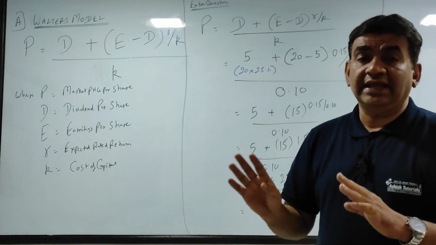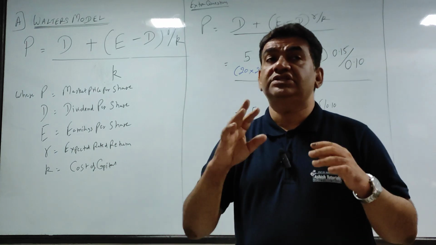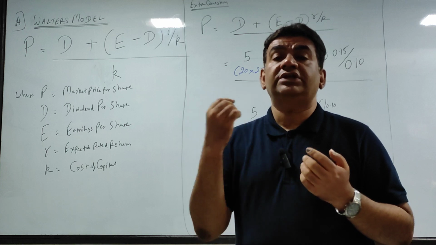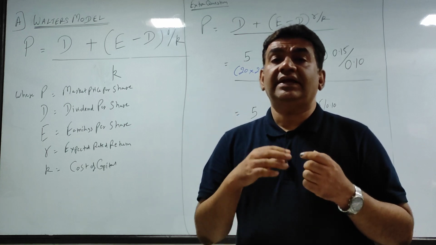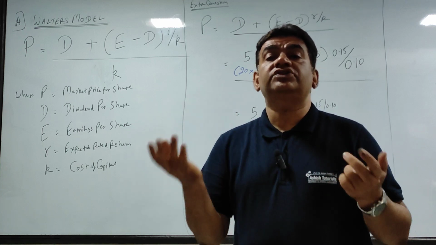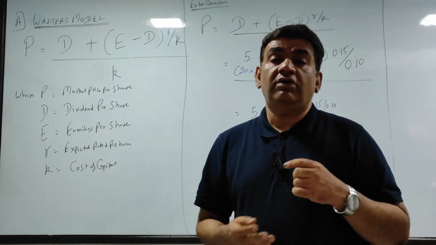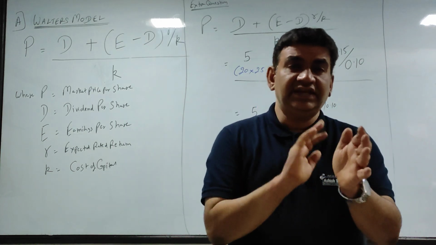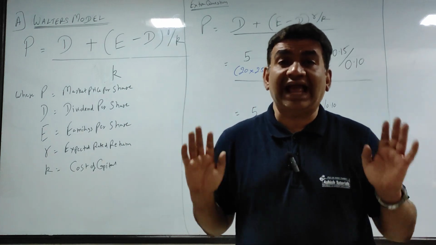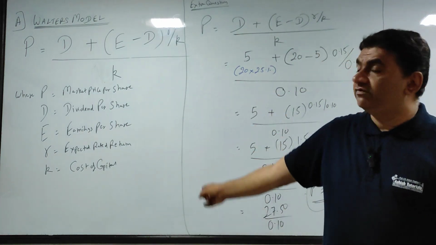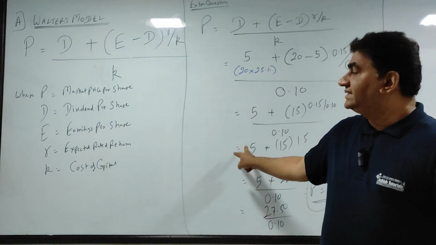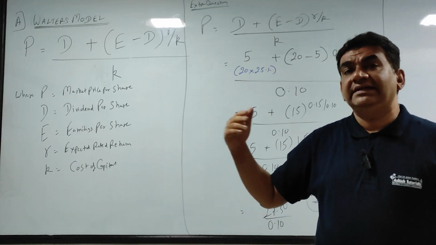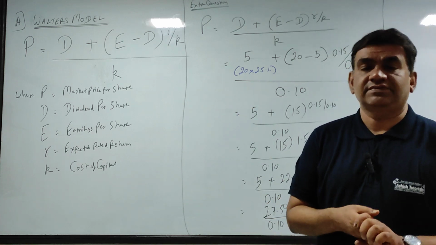Generally earning is the same only. They may vary. Suppose the earning is 50 rupees. Get the market price as per Walter if the dividend payout ratio is 20. Get the market price as per Walter if the dividend payout ratio is 40. If the dividend payout ratio is 60, 80, 100, what should be the market price? The sums are to be calculated on the basis of such variations, but the formula is this. So please get the concept of this particular sum so that you will find the next 2-3 classes very simple.